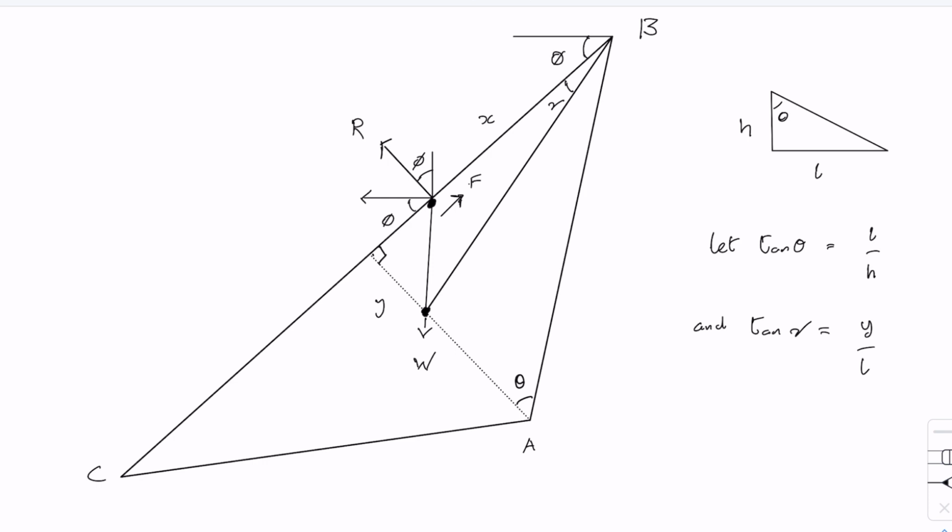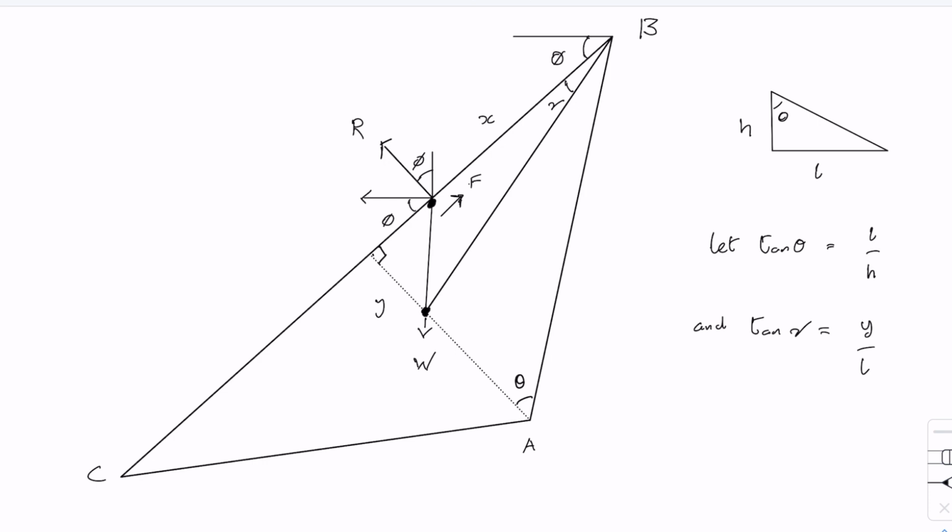Now, the way to formulate an argument here is to use some physical intuition and to consider what would happen with the peg at various positions on BC. How would the angle of the frame vary? So at the peg we have these two forces, the normal reaction and the friction. And just think about how those are going to vary as the frame becomes increasingly lopsided.